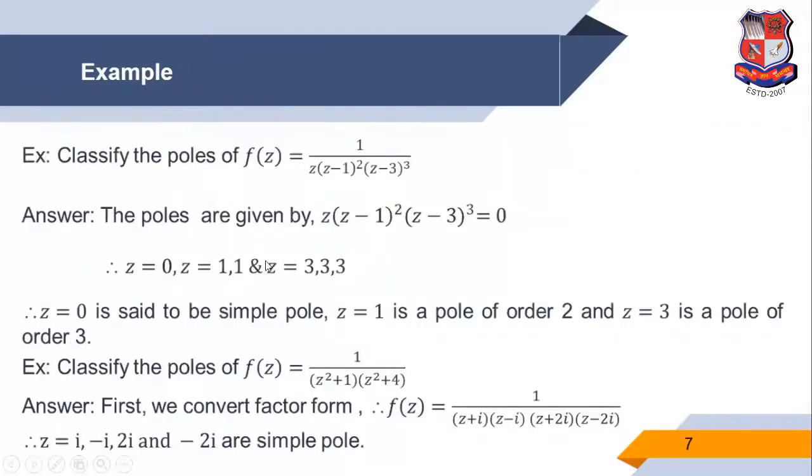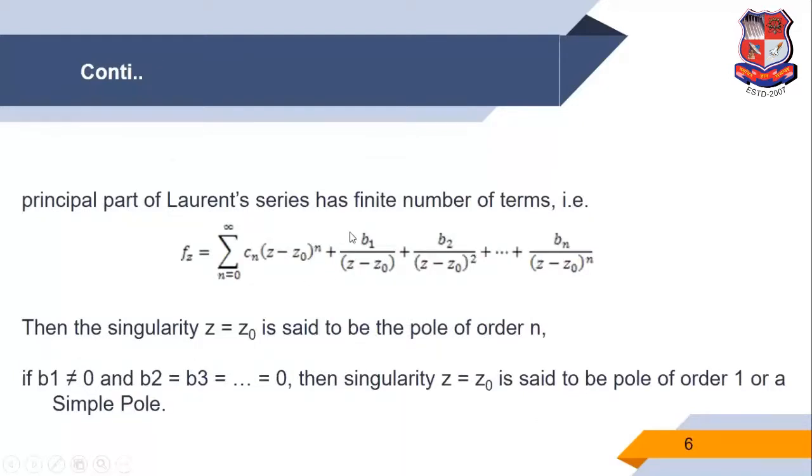So this value b1 is the residue of the function f of z at the point z is equal to z0. So this is very important, how to define the residue.